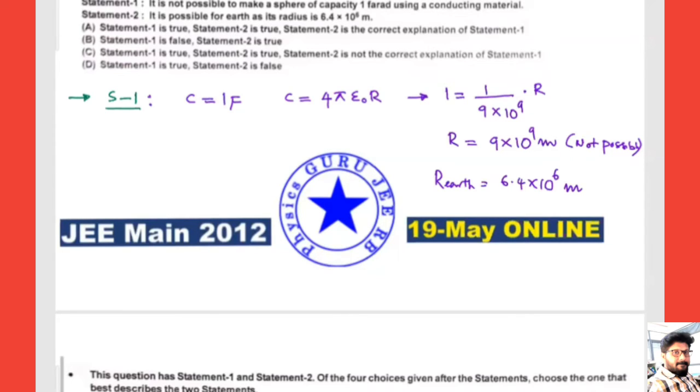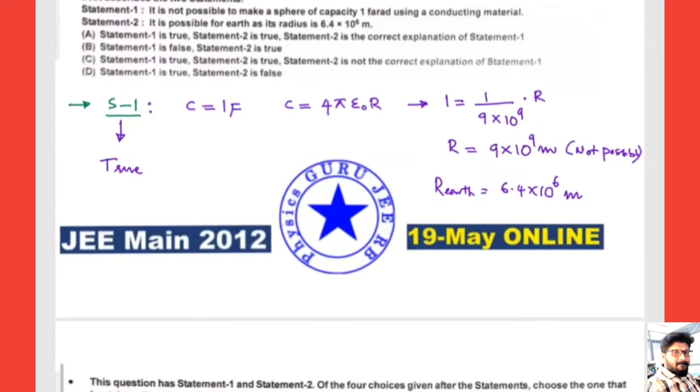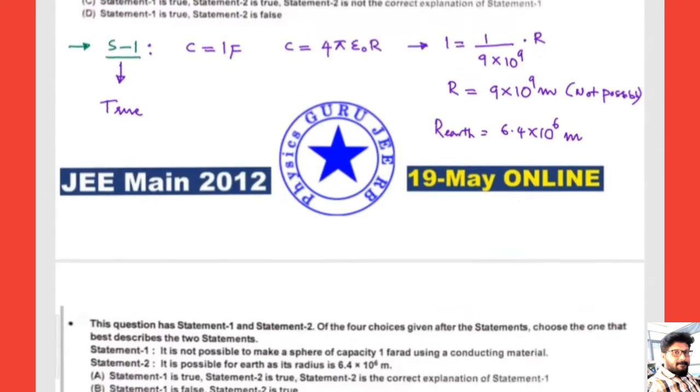So see, 9 into 10 to the power of 9. The radius of the earth is 6.4 into 10 to the power of 6. If you construct a sphere with a radius larger than the earth, it is not possible, right? That means the first statement is true. Let me check it with the second statement. What is the second statement? It is possible for the earth.